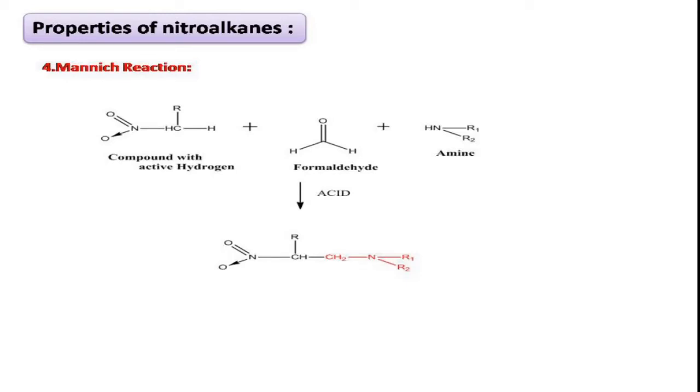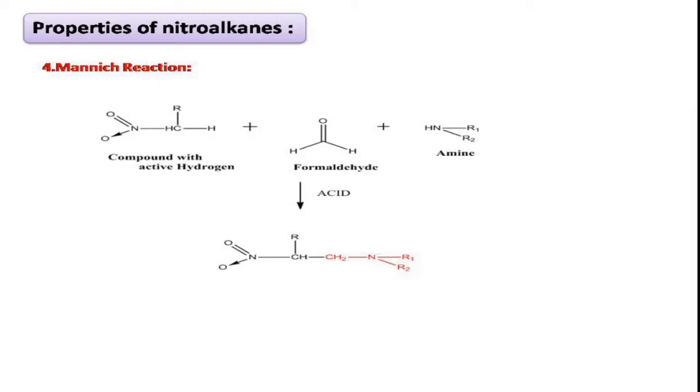So in this, what are the reactants? What are the reactants in Mannich reaction? One is the compound with active hydrogen. Compound with active hydrogen means the carbon attached to an electron withdrawing group. Here in this chapter we are dealing with the nitro group as a withdrawing group. Therefore we have taken here a nitro group. This is the compound having active hydrogen. That means here the nitro group is the withdrawing group, and it is attached to carbon. Therefore this is an example of a compound with active hydrogen.